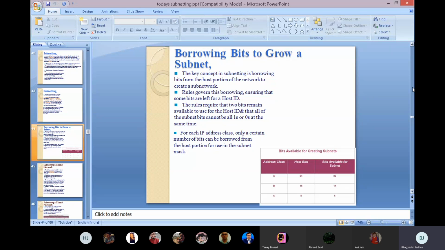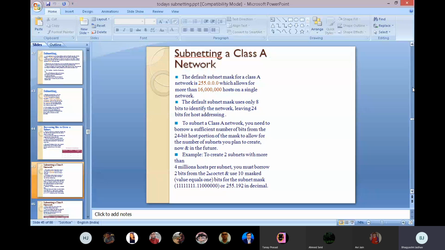Subnetting a class A network. How to subnet this class A? The default subnet mask for a class A network is 255.0.0.0, which allows for more than 16 million, see how much, 6 zeros, hosts on a single network. This is the class A subnet range. The default subnet mask uses only 8 bits to identify the network, leaving 24 bits for host addressing. Correct? For class A, we saw already in IP addresses, only the first 8 bits are for network and the other 24 bits are for host address.